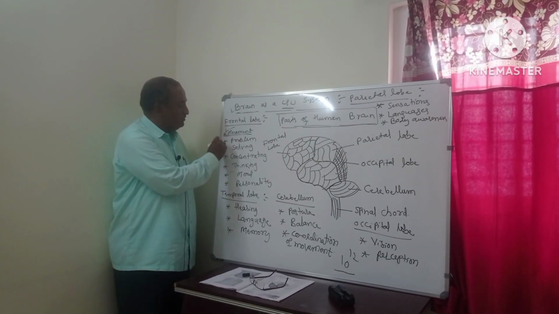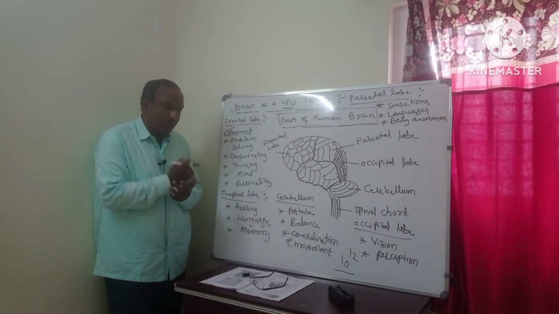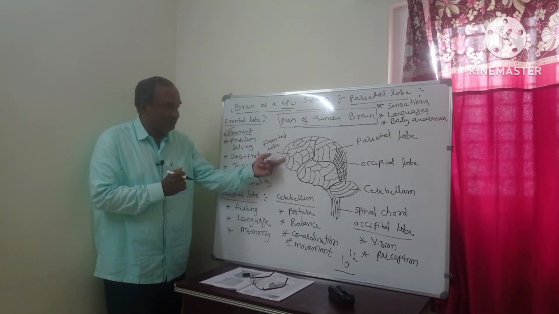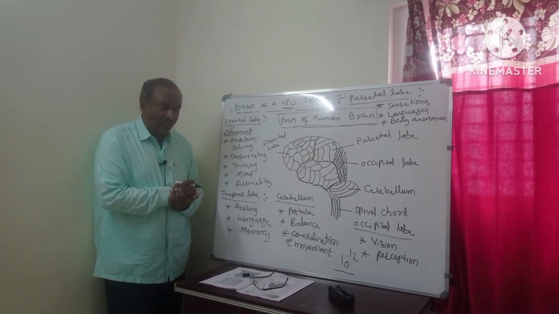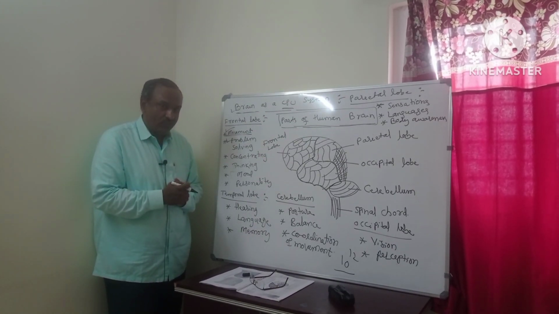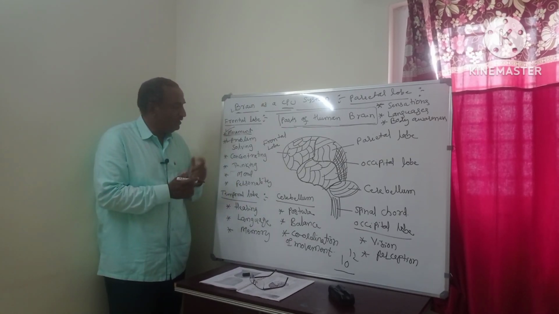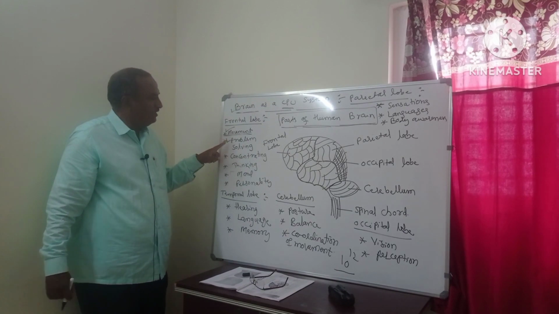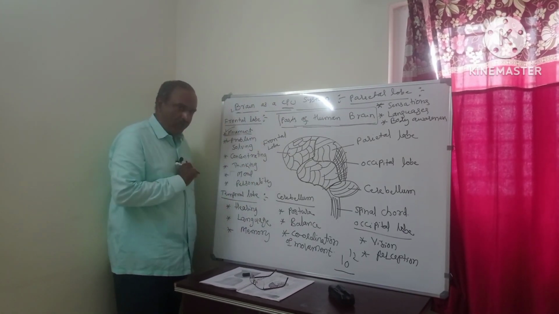Next, problem solving. Problem solving means some problem is there. How do we solve it? We have to think, we have to analyze. This part will do that. Like in a CPU, we have the arithmetic and logic unit, the microprocessor. It will do all the processing, problem solving. Problem solving capacity is done with the help of the frontal lobe.